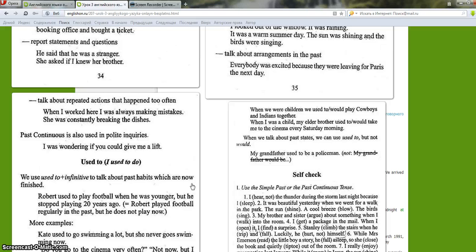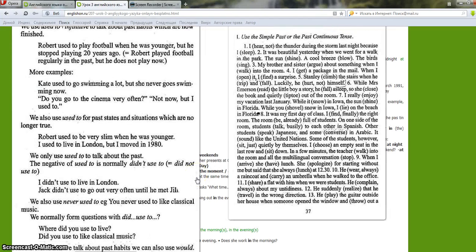And now, I'd like to present you some exercises with using past continuous and simple past. Here is page 37. I'd like you to do it on the spot, writing in your copybook. Then I will read you the right answers with commentary.